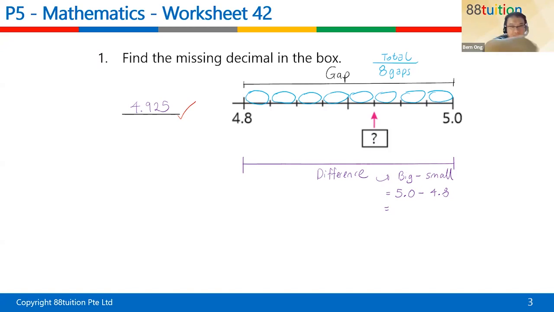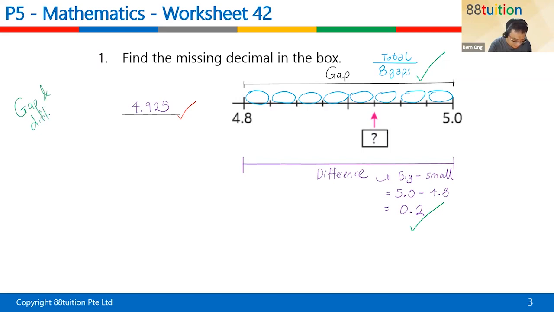Oh, I love primary 5, because you can use your calculator. I love my calculator. Okay, sorry. So your difference will be what? 0.2. Can you see or not? So down here, the entire thing has 8 gaps. The entire thing, the difference is 0.2. This method is called gap and difference.